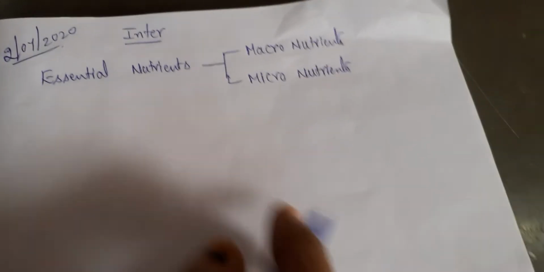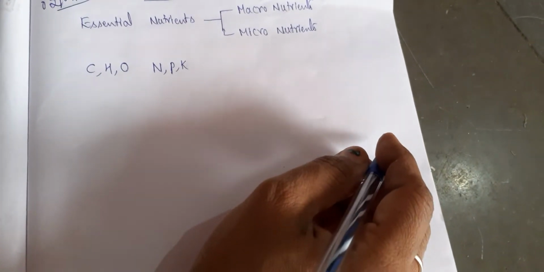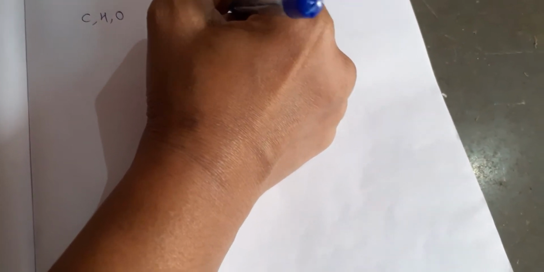Now, there are two types of essential nutrients. We were studying macro and micronutrients. Among the macronutrients, we have seen that carbon, hydrogen, oxygen, nitrogen, phosphorus, potassium, calcium, magnesium, sulfur.